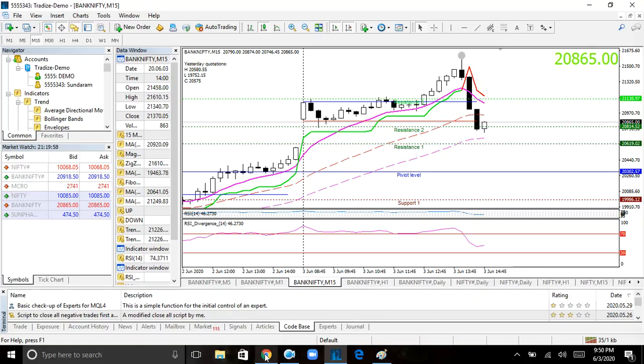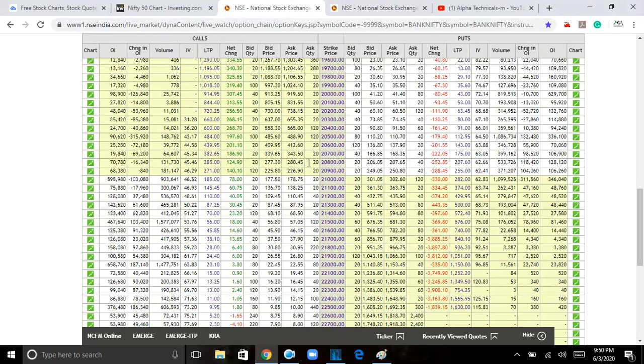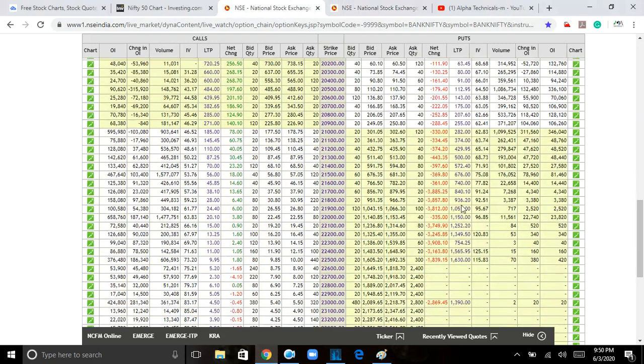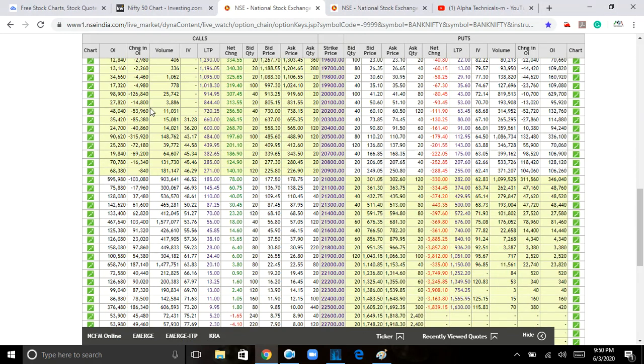Now we'll go to the OI data analysis. From today we'll have a question and answer session. Every day I will ask a question. You please answer in the comment section. Here again the OI data is also suggesting just like Nifty. On the call side unwinding and short covering has happened. On the put side they have added 3 lakh units, a 3 lakh change in 20,100 put, but tomorrow is an expiry. So we don't know whether they are fresh positions or they have already squared off the positions. Let us see. As per the price action, we'll correlate with OI data and then we'll take a conclusion.